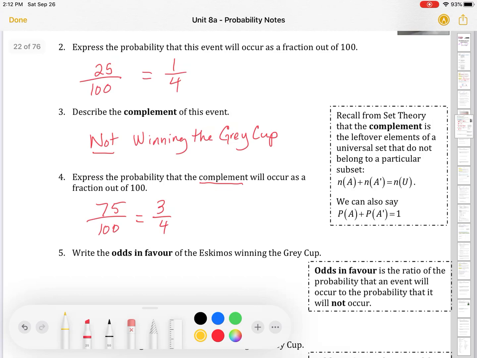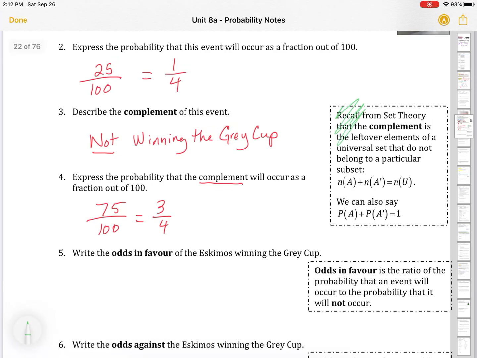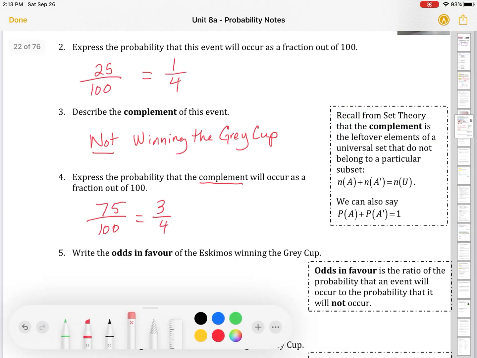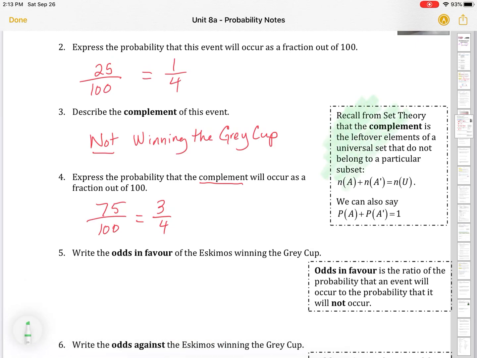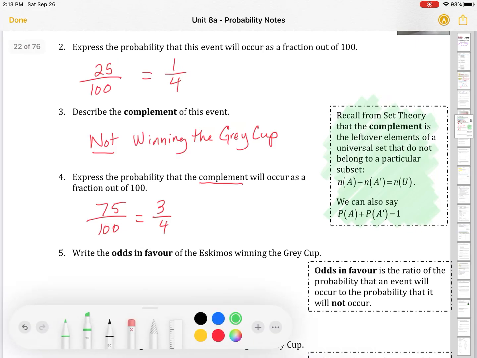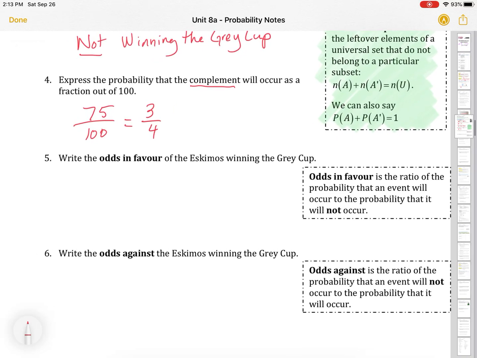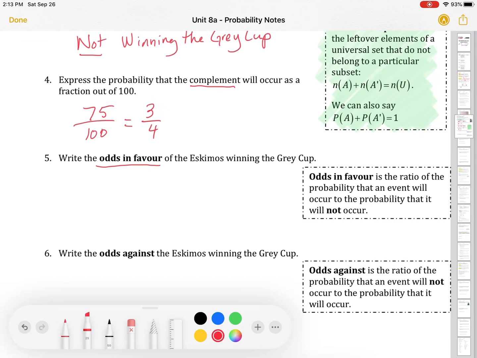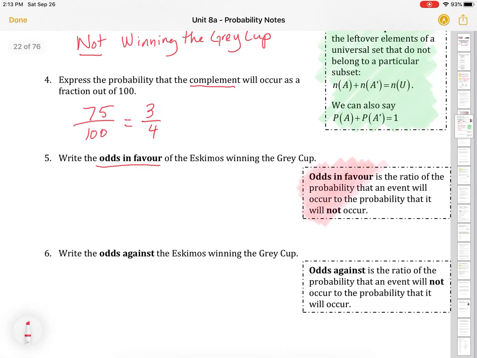So express the probability that the complement will occur as a fraction out of 100. That would be 75 out of 100. And again, we tend to put that in lowest terms, which would be 3 out of 4. Now, we can remember from our set theory that the complement is the leftover elements that do not belong to a particular subset. So we learned that in set theory. Complement is what adds up to the total, right? Now, when we talk about odds, we want the odds in favor of the Eskimos winning the Grey Cup.